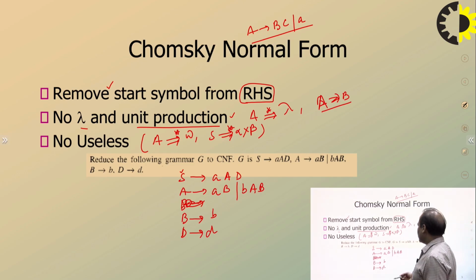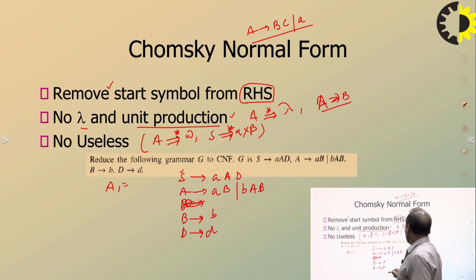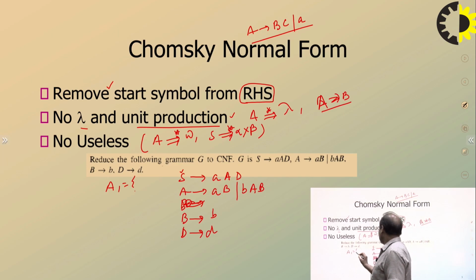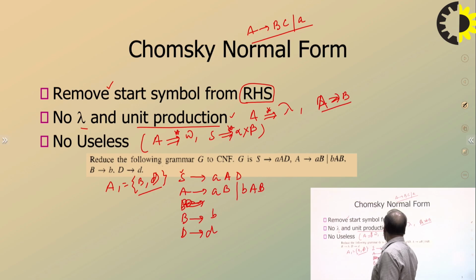Useless means not an active variable. So let's say we are talking about the active set A1. A1 will take B and D, because both variables derive a terminal string. B and D are there. Based on B and D, look at their occurrence in the right hand side.